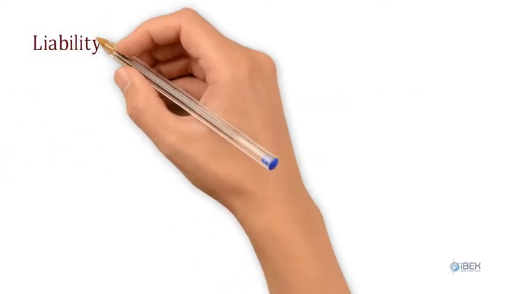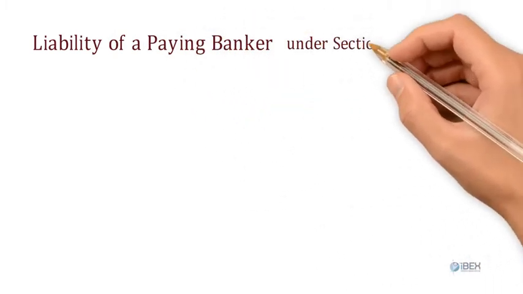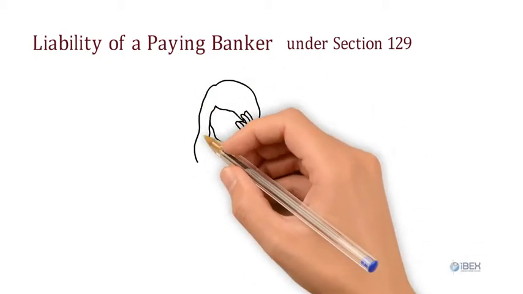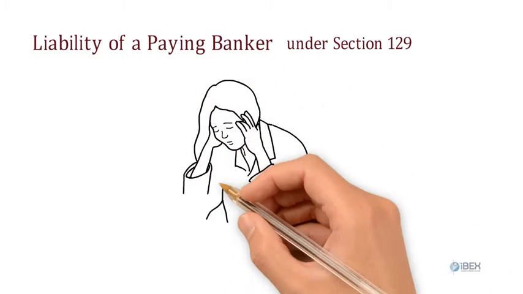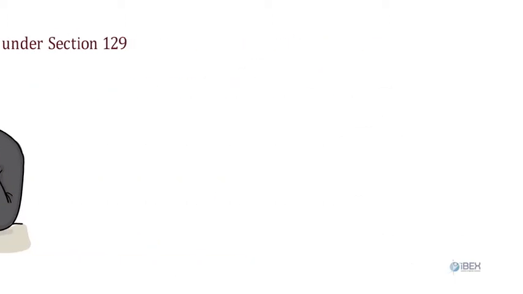Liability of a paying banker. The paying banker incurs liability under Section 129 if payment of a crossed check is not made through account. The banker becomes responsible to the drawer, the maker of the check, and not to the payee or holder of the check.